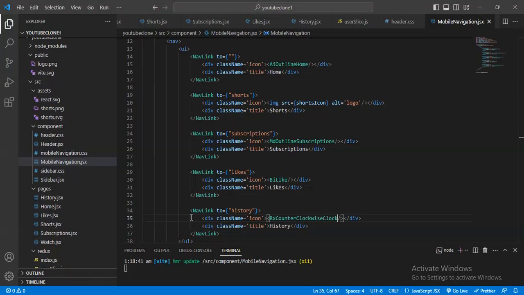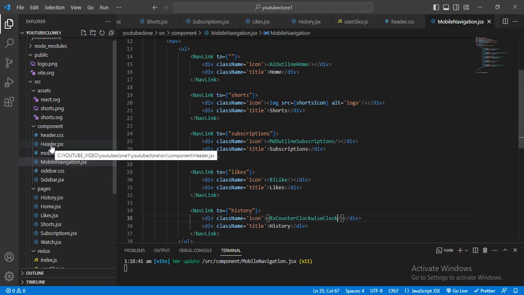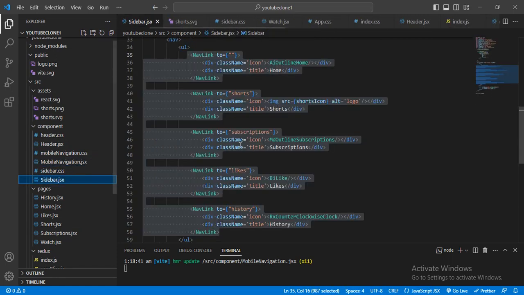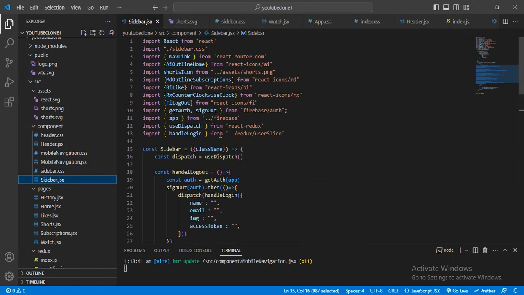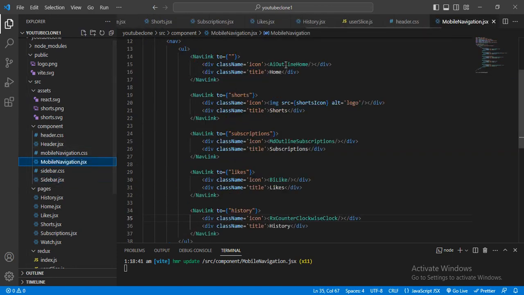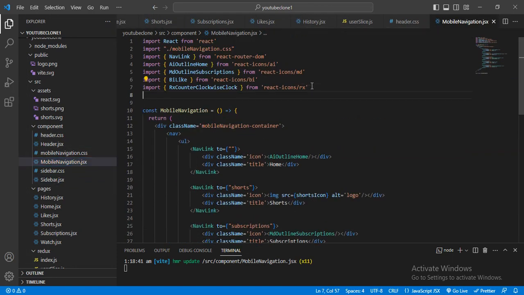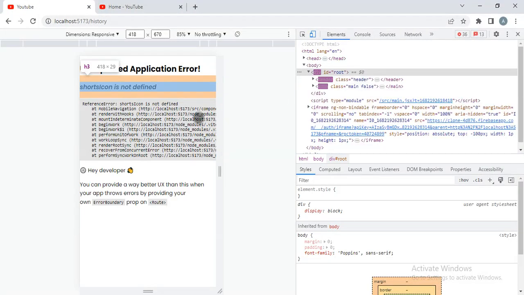Okay, for the icon purpose I will go here, and in the top section where is icon, just copy this one. Here I will go in the top section, I will import this. Now let me just check.